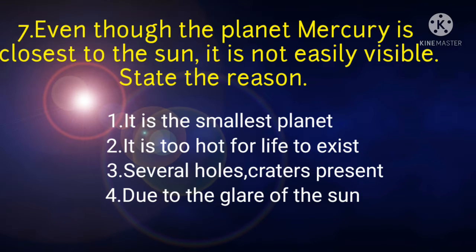Even though the planet Mercury is closest to the Sun, it is not easily visible. State the reason. Number 1, it is the smallest planet. Number 2, it is too hot for life to exist. Number 3, several holes, craters present. Number 4, due to the glare of the Sun. Since the planet Mercury is the nearest planet to the Sun, because of the glare of the Sun, it is not easily visible to us. The meaning of glare is a very harsh, bright, dazzling light emitted from the Sun, which makes Mercury not easily visible to us.